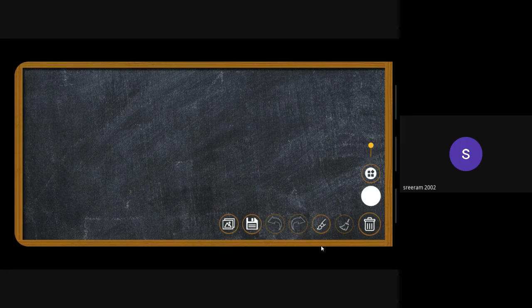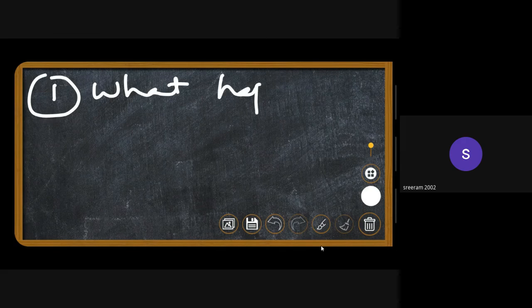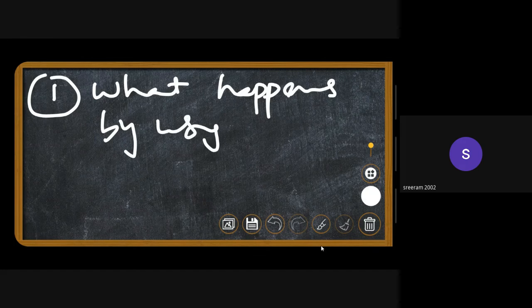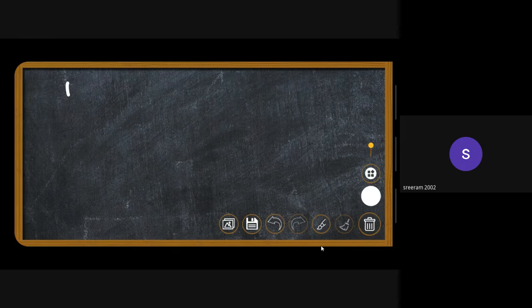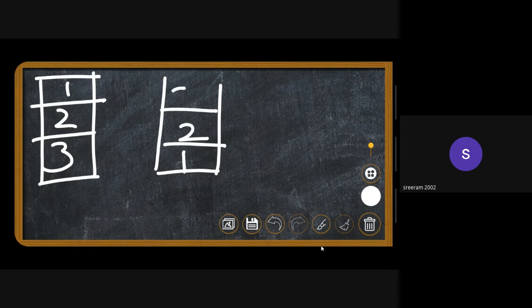We'll see. So the first question is, we are using a stack, right? Why do we need a stack? Or what happens by using the stack? I'll just take a simple example. We have a sorted array, 1, 2, and 3, and we need to push it into the stack. So I'll be pushing 1 first, 2 second, and 3 third.